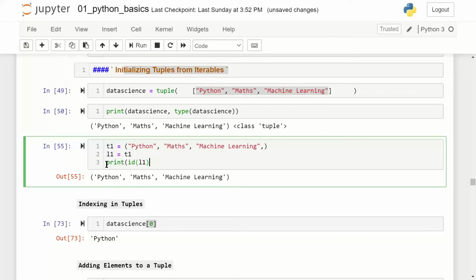The moment I put a rectangular bracket, T1 will be a tuple, L1 will be a list. The first element of that list is a tuple object. Now in this case, memory pointers are different. And when you say type T1, it will say tuple. And when you say type L1, it will say list. Got it.